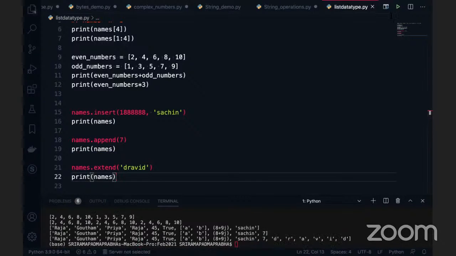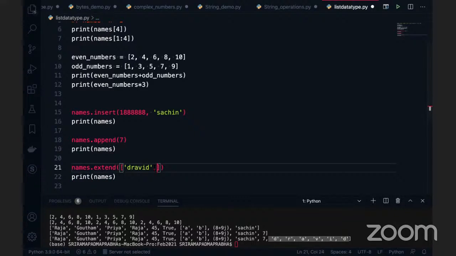You can see here, you'll understand now. So D is one character, R is another character, because this is a string which is a combination of a group of characters. Each character is stored at a different index level. That is the reason each index level is considered as a separate string, which got appended at the end, so we are extending the list. But instead of using this way, I can use a list inside this. I want to add a group of names to this existing names list.